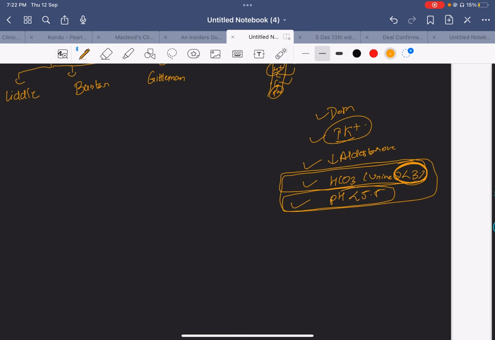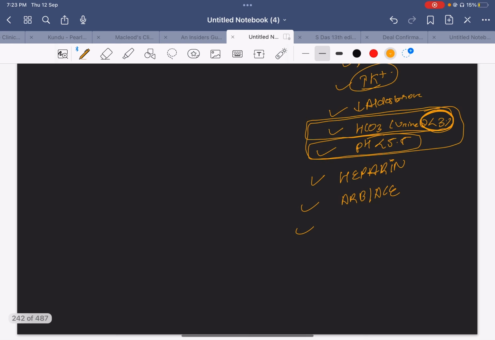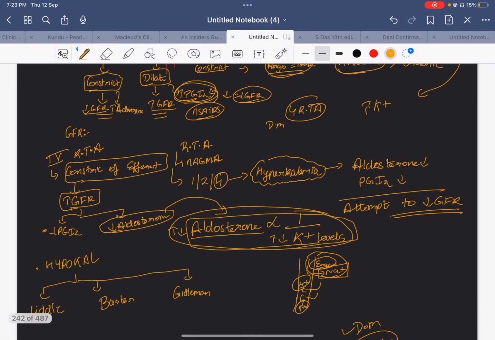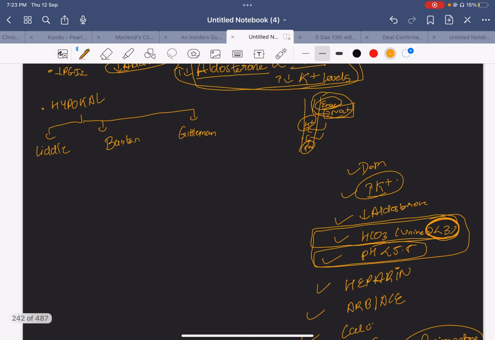Then another very important point, it can also be seen with any drugs that will cause aldosterone resistance. One drug which causes aldosterone resistance is heparin, and obviously ARBs and ACE inhibitors, or it can also be seen with calcineurin inhibitors. As you all know, if you can block the ENaC channel by a drug, it will cause the same type 4 renal tubular acidosis. Amiodarone is one drug which can block the ENaC channels. So this is something about type 4 renal tubular acidosis and understanding the pathophysiology behind it.